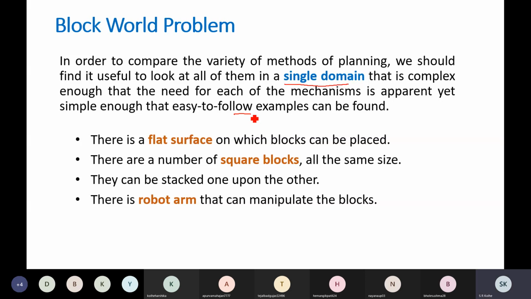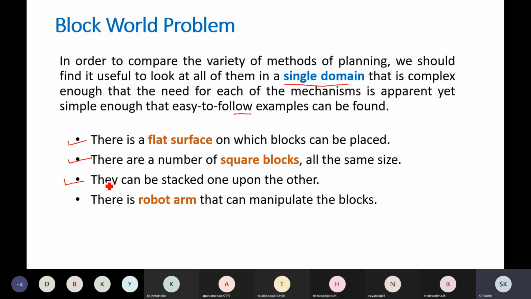In the block world problem, we have a flat surface on which blocks are placed. There are different square blocks which are of the same size; we identify them separately by writing names on them.